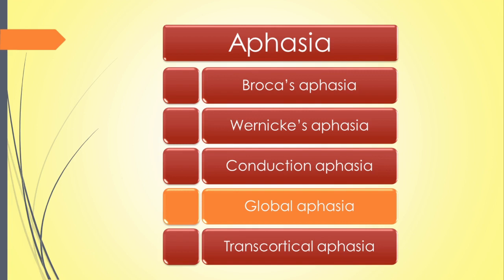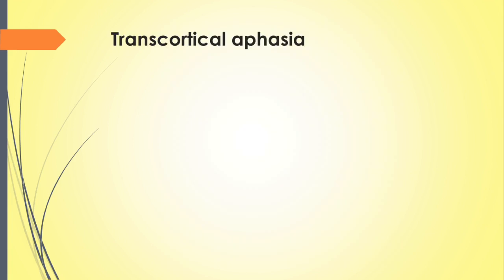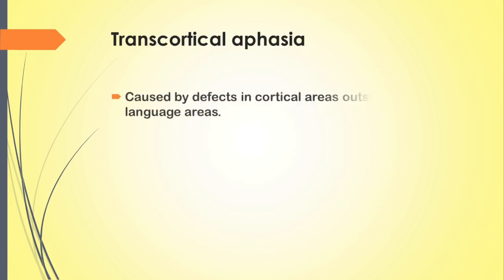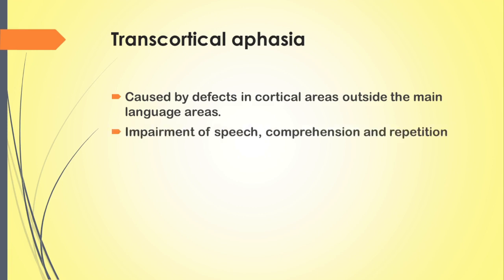Now moving on to the next aphasia, that is transcortical aphasia. Transcortical aphasia is caused by the defects in cortical areas outside the main language areas. You know that the main language areas are the Wernicke's area and Broca's area. Here, transcortical aphasia occurs as a result of the damage of brain cortical areas outside the Wernicke's area and Broca's area. Transcortical aphasia is characterized by the impairment of speech, comprehension and repetition.